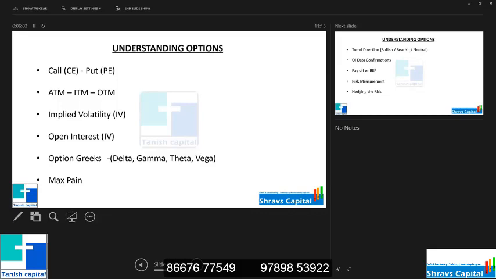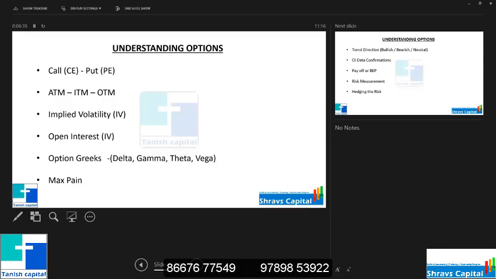And open interest. If you have read about it somewhere and you still don't understand anything, no need to worry. Open interest is just like volume. It is not exact volume, but for your understanding, treat it as volume for whatever calls, puts, or futures you are trading. There are only slight differences between open interest and volume, but the importance is the same. How you give importance to volume for the breakout, you check volume, right? In the same way, open interest is checked instead of volume in derivatives.